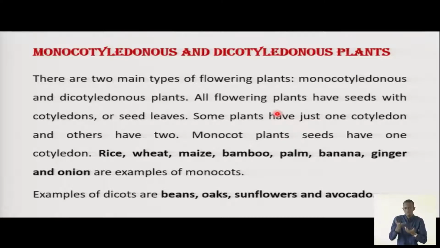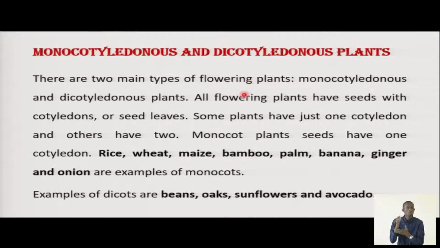Students, flowering plants are divided into monocotyledonous and dicotyledonous plants. Remember, when we talk about mono, it means one. When we talk about di, it means two. That means a monocotyledonous plant has one cotyledon, and dicotyledonous plant has two cotyledons. And we can even say monocots and dicots. Those are types of flowering plants.